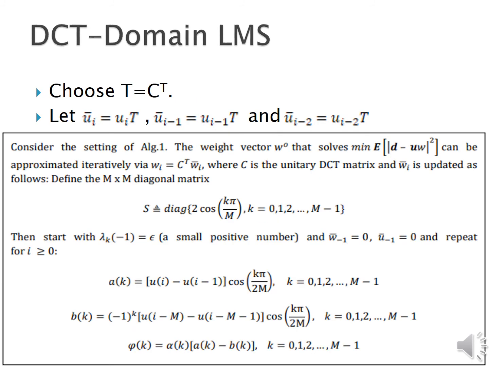Now we will see the DCT domain LMS algorithm, where we choose the transformation matrix to be the transpose of the DCT matrix. This algorithm is the same as the DFT domain LMS, but here we need to do some extra computations, that is A of k, B of k and pi of k, as indicated here. And the m by m matrix S is modified with the cosine terms as shown here.